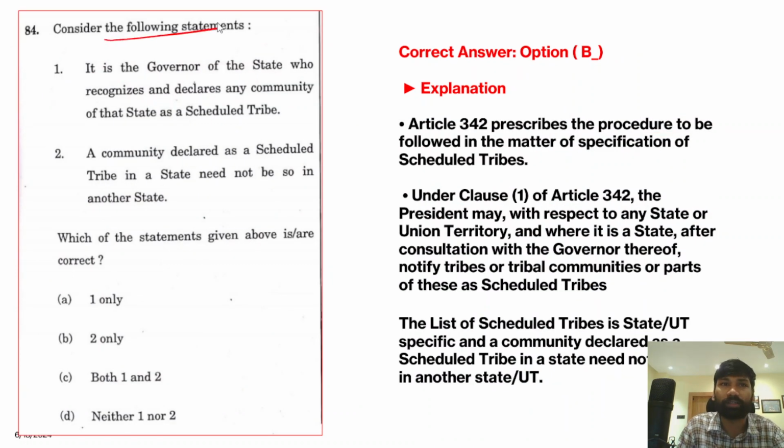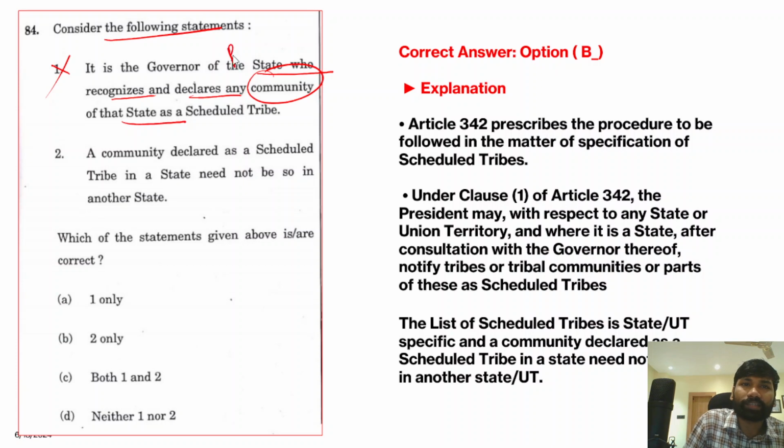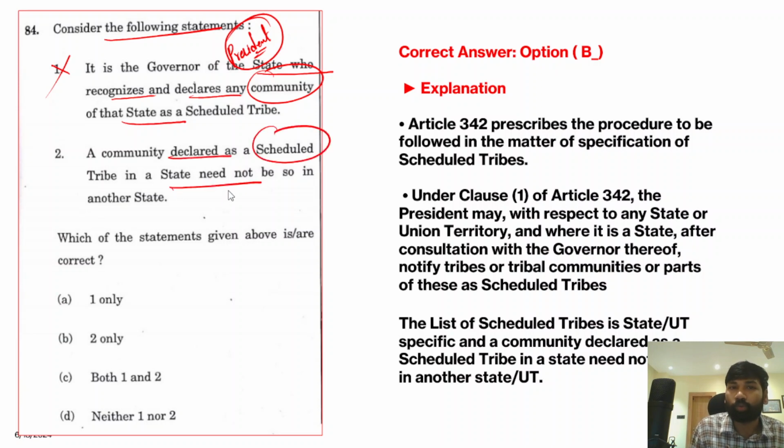Consider the following statements. It is the governor of the state who recognizes and declares any community in that state as a scheduled tribe. No, this is an absolutely incorrect statement. It is not the governor who recognizes any community as a scheduled tribe. It is actually the president who identifies and declares any community as a scheduled tribe community. The community declared as a scheduled tribe in a state need not be so in another state.